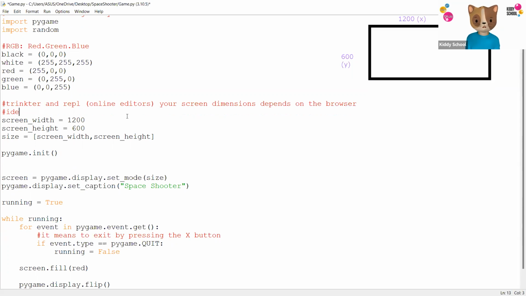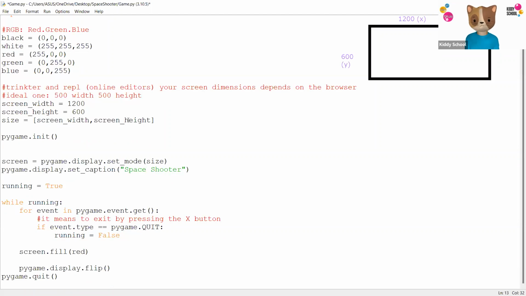The ideal one is, I think, 500 width, 500 height. You cannot go more than that because you're using a website. But all the ones using PyCharm or any other Python editor which runs on your computer directly, you don't need to worry about it.